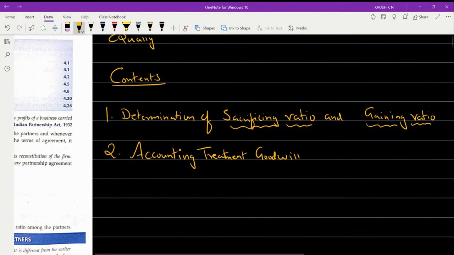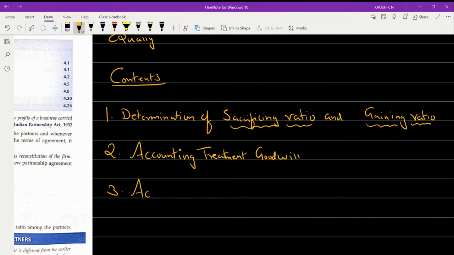Next, the third concept: we are going to discuss the accounting treatment of various reserves, accumulated profits and losses. Along with that, we will learn what are deferred revenue expenses.